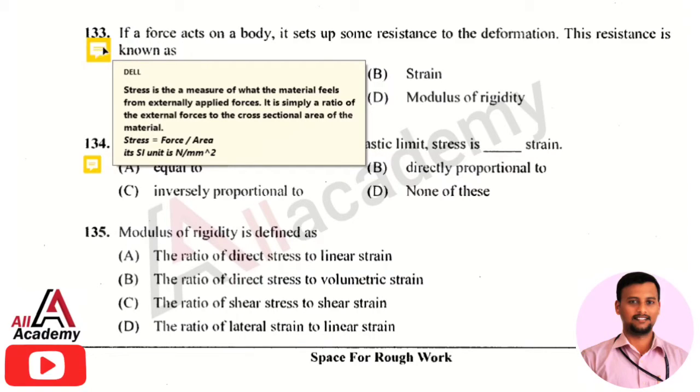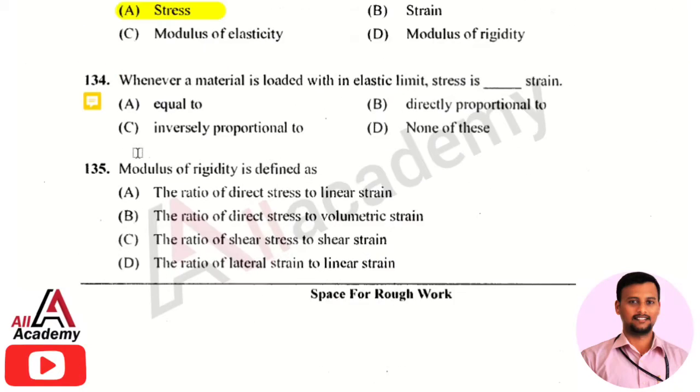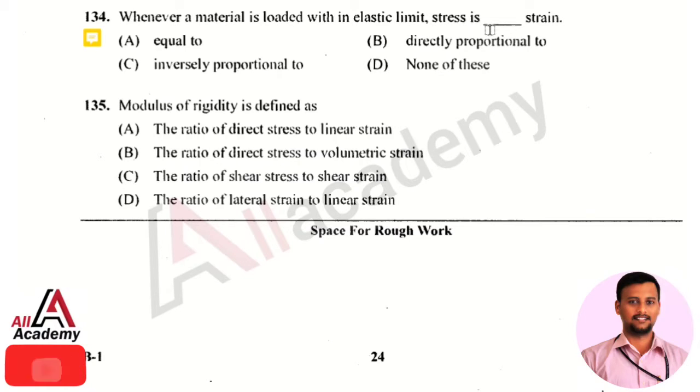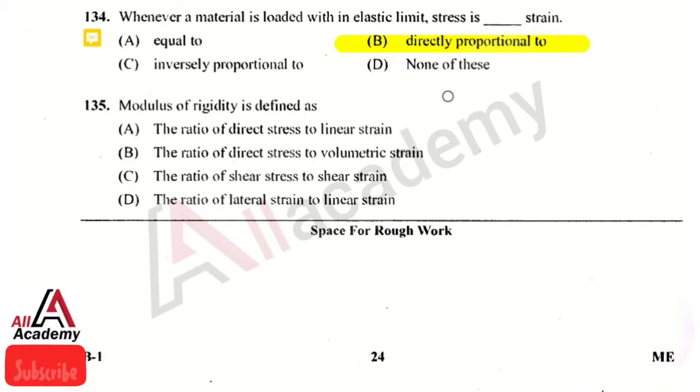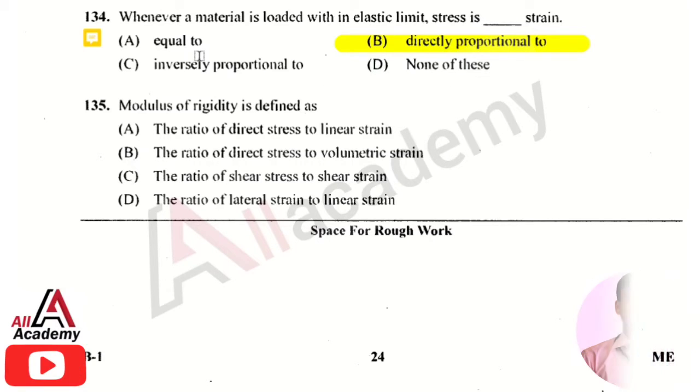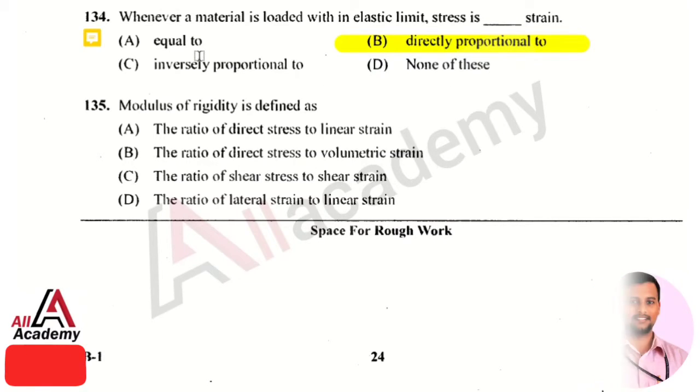per mm square. And the next question is, whenever a material is loaded within the elastic limit, the stress is dash strain. The right answer is option 2, that is stress is directly proportional to strain within the elastic limit. So which can be easily identified in a stress strain curve.